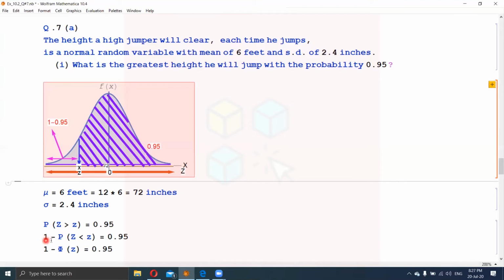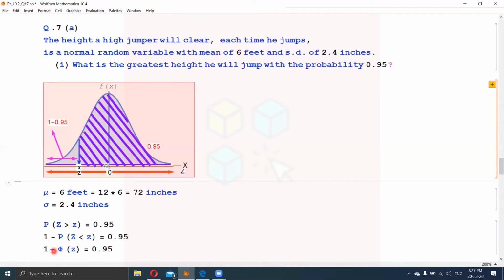So 1 minus probability z less than or equal to small z is equal to probability z greater than small z, which is equal to 0.95. In the next step, probability z less than small z is always equal to phi of small z. So 1 minus phi of z is equal to 0.95.